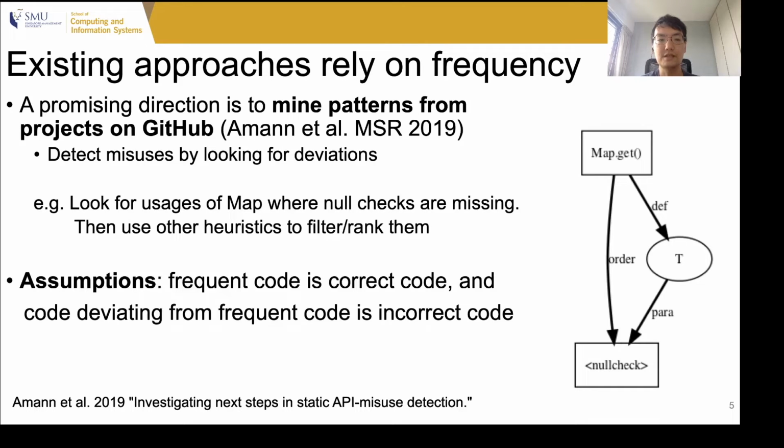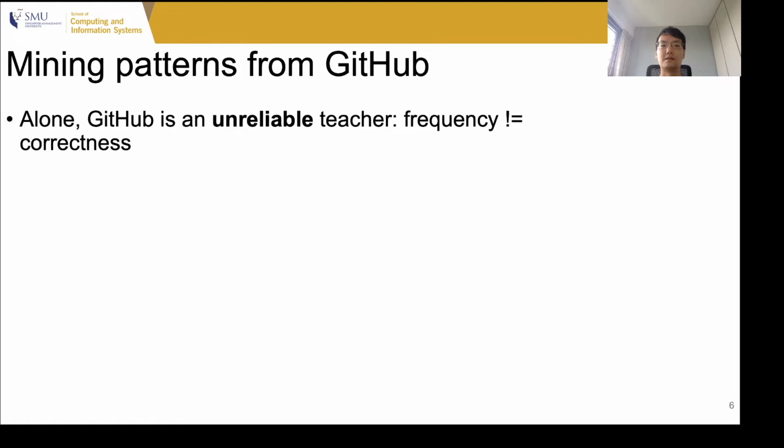In this study, we suggest that the prior work are affected by two assumptions. The first assumption is that frequent code is correct code, and the second assumption is that code that deviates from frequent code is incorrect code. And in this study, we take the perspective that these two assumptions may be unreliable. Alone, GitHub may not be a reliable teacher because frequency may not equate to correctness.